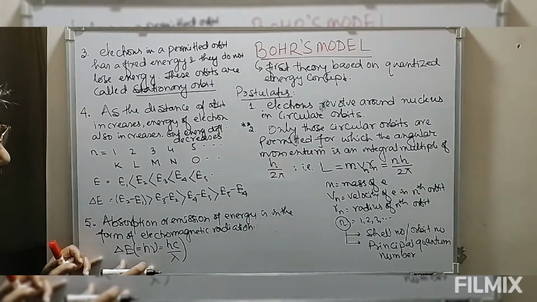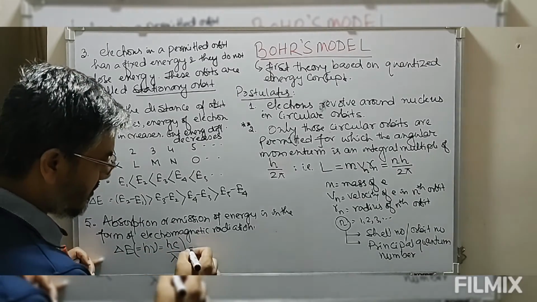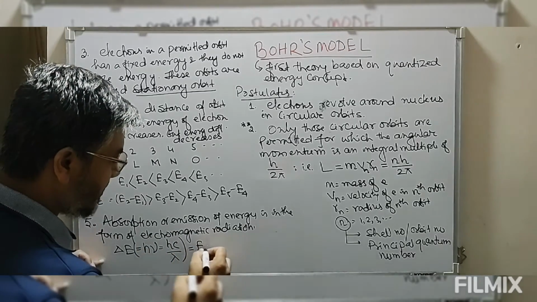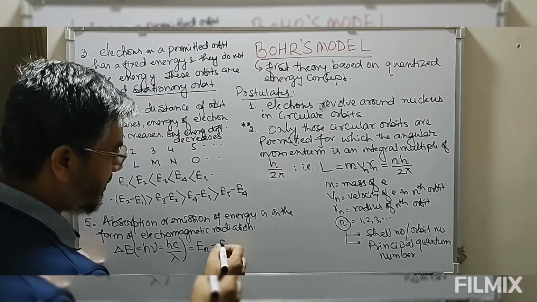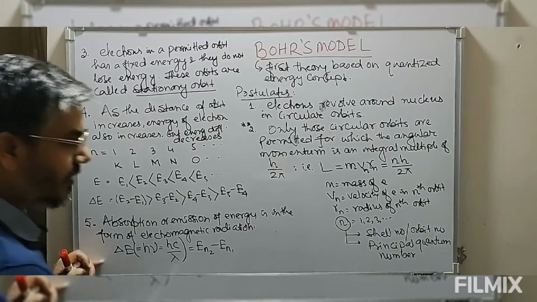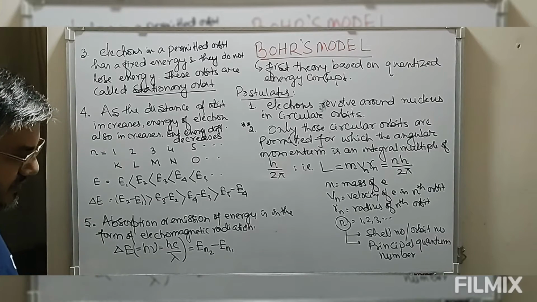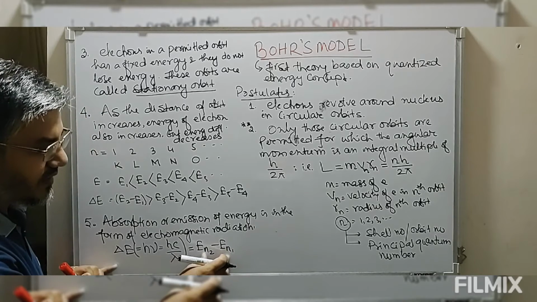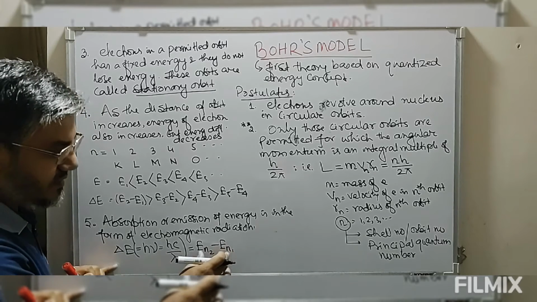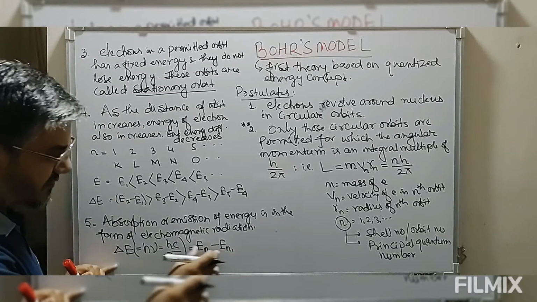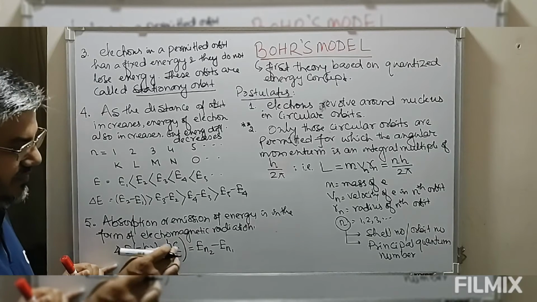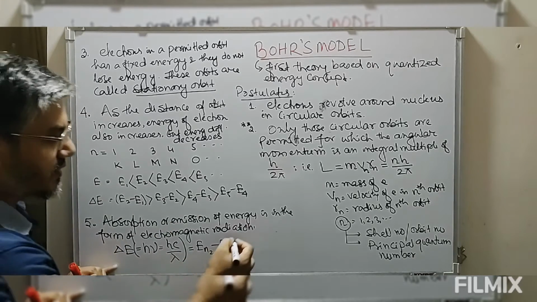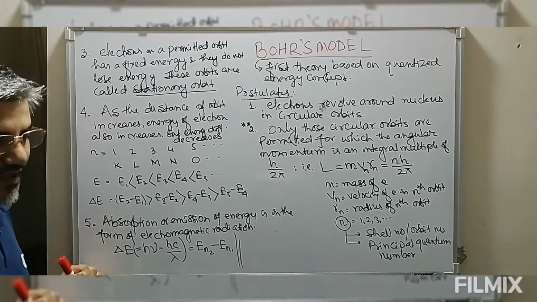So this is En2 minus En1, the difference between the energies of the electron in two different levels, n2 and n1. This absorption or emission must be in the form of electromagnetic radiation having frequency nu or wavelength lambda. So these are the postulates.